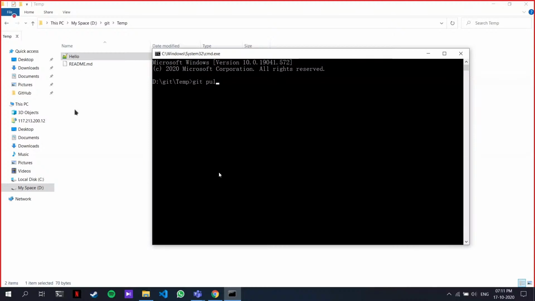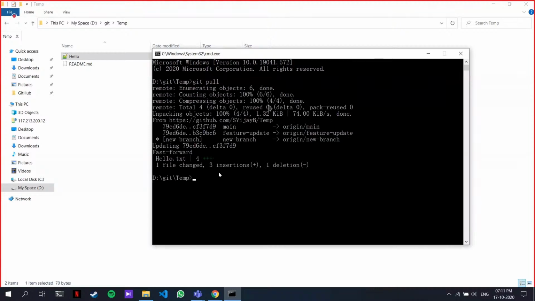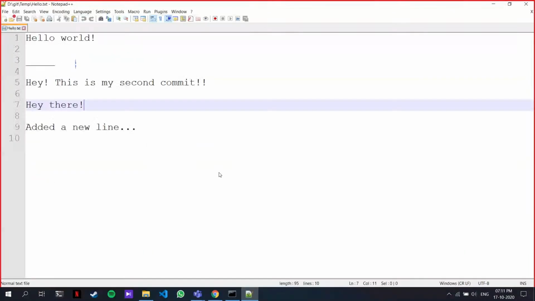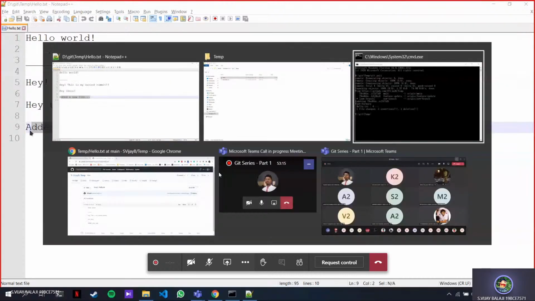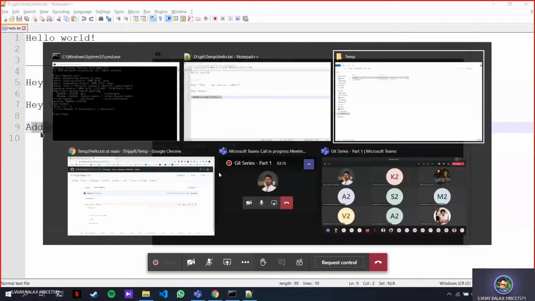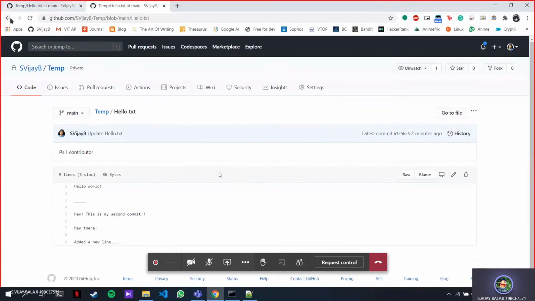Remember we use push. Push sends all your local changes to the cloud, and git pull gets all the changes from the cloud to your local system. If I do a git pull, it's going to get all the changes. So if I open hello.txt, you can see that I made this change, added a new line, and it is here also. So everything on the cloud is back down to your system.